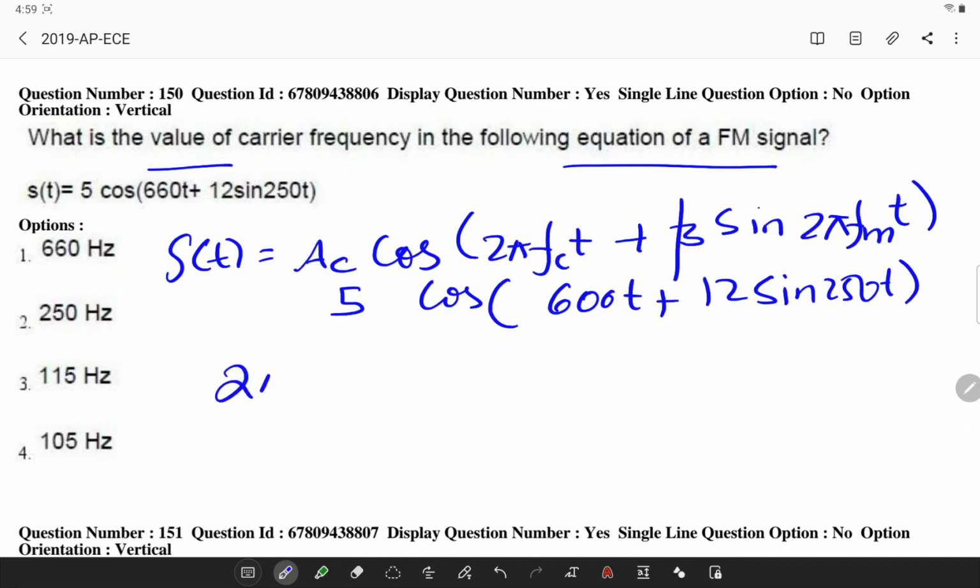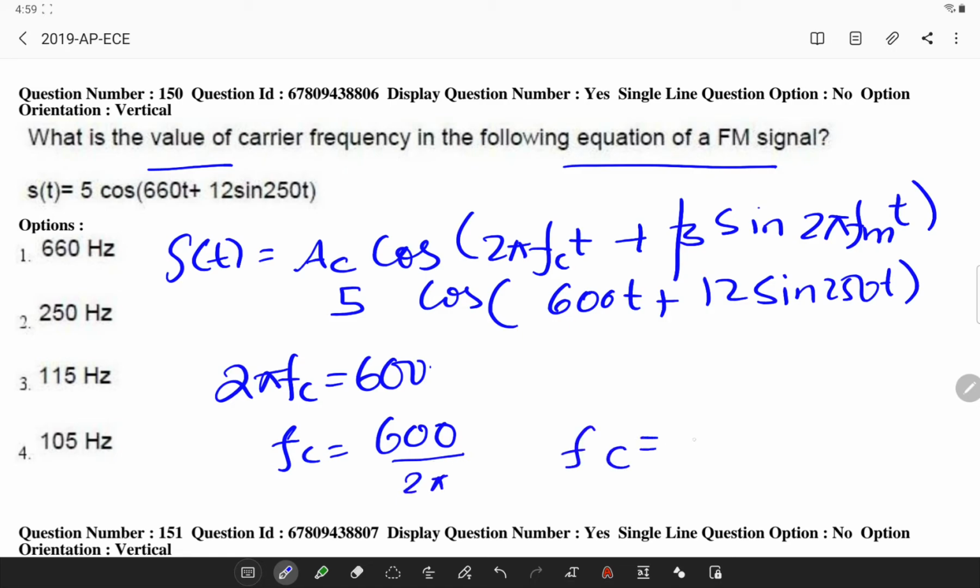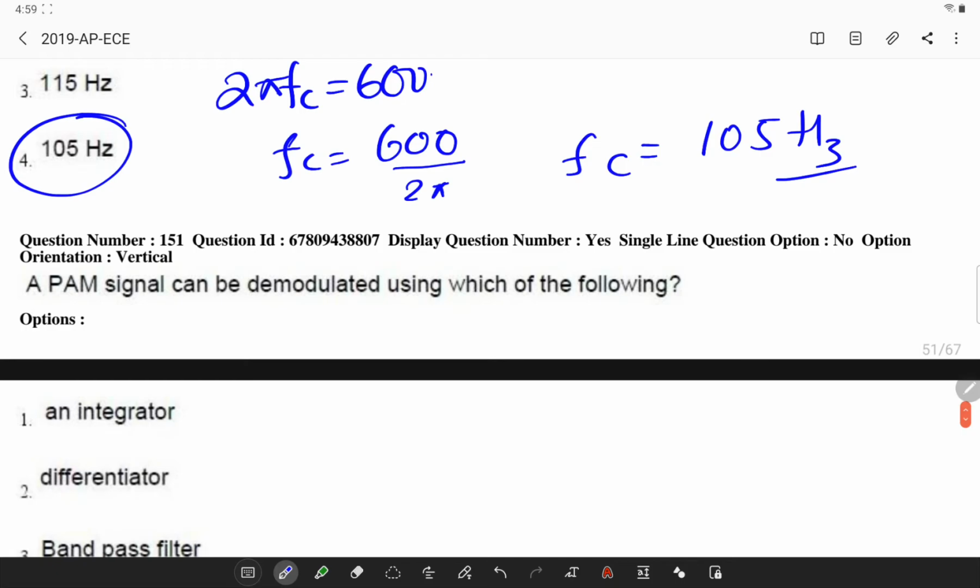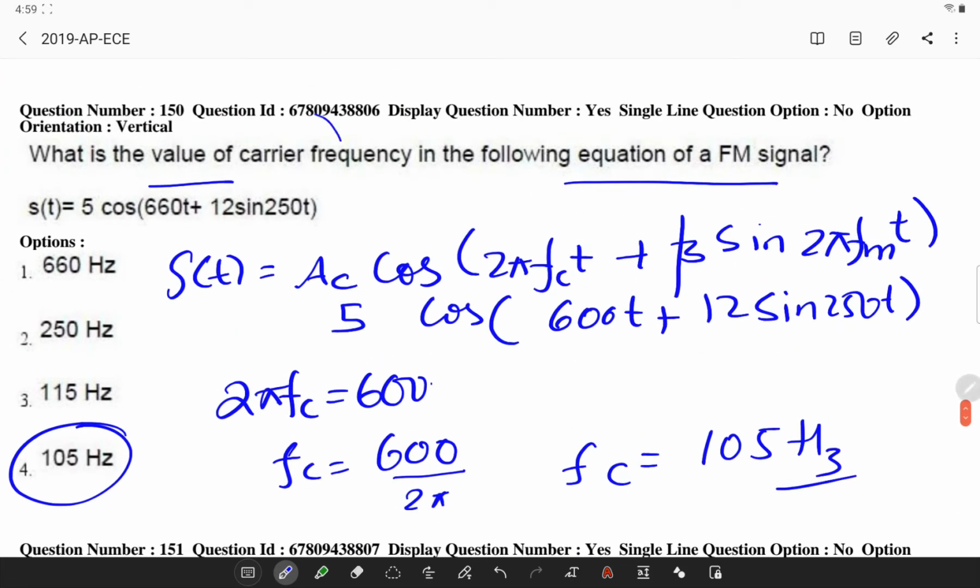Here 2 pi fc is nothing but 600, so therefore fc = 600/2 pi, or fc is approximately equal to 105 hertz. So see, we were asked the value of the carrier frequency.